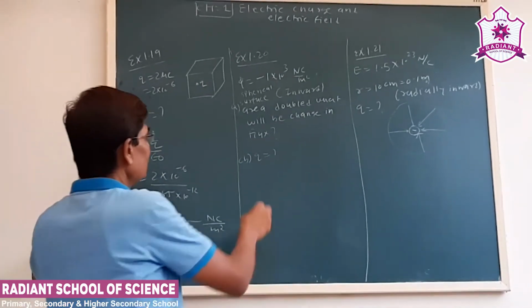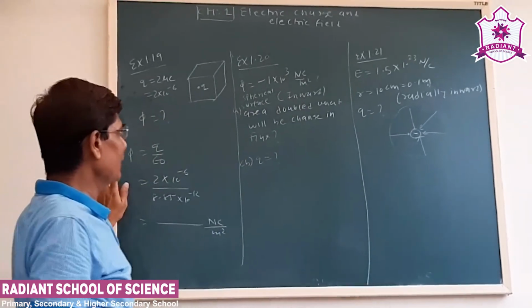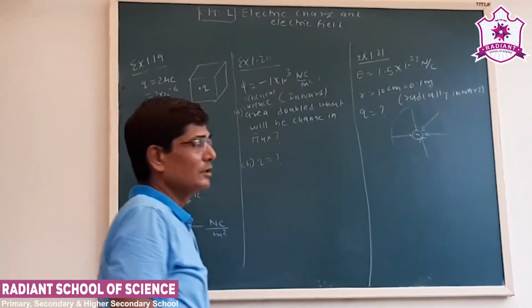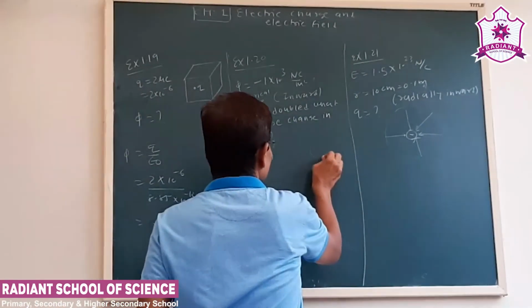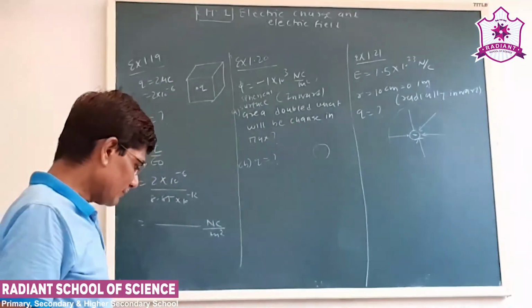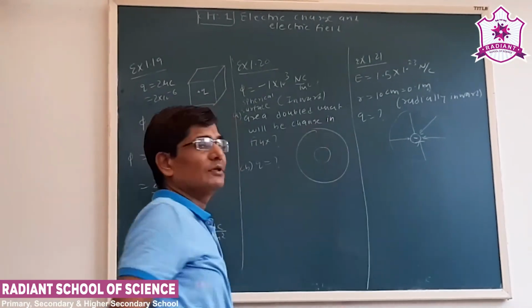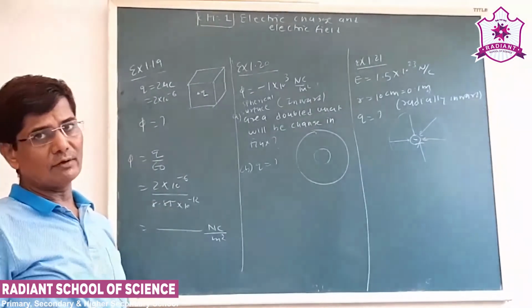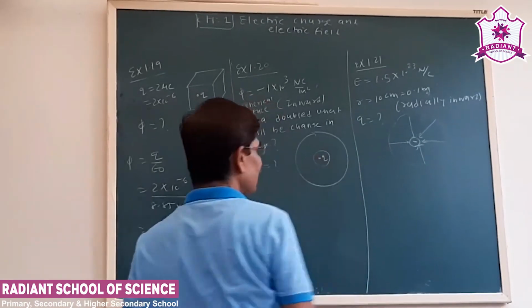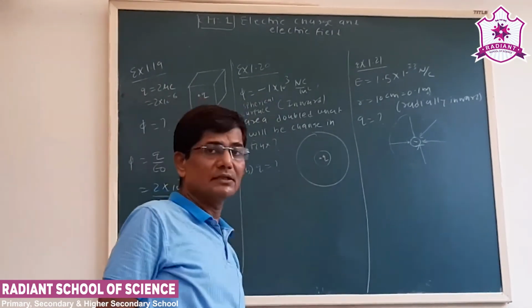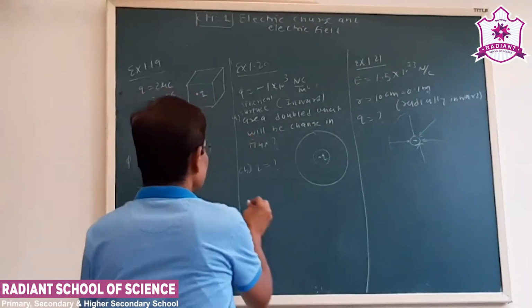Now the next question is exercise number 1.20. There is an inward flux of 1 into 10 to the 3 Newton meter square per coulomb with a spherical Gaussian surface. Now let us say this is a spherical Gaussian surface. The question says, if the size of the area of the Gaussian surface is doubled, what will be the change in the flux? But we know, by changing the area, the charge enclosed by the surface will not change, so the flux will remain the same.